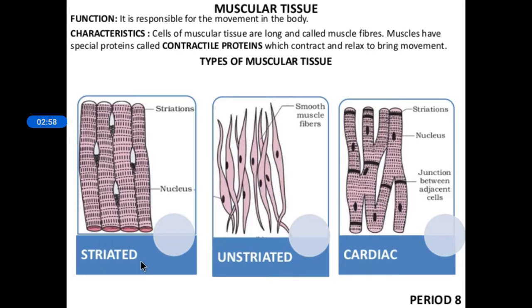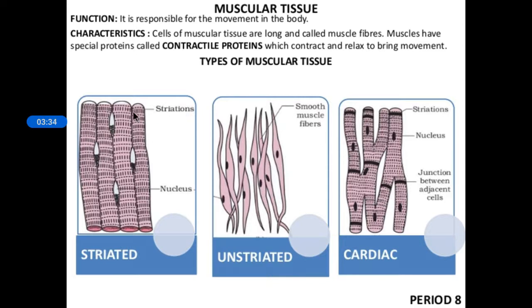Voluntary you understood, because we are able to do it according to our wish. So why striated? Here you can see the picture. When we observe this muscle fiber in the microscope, it looks like this. Here you can see something dark, then light color, then again dark, again light. That means you can see light and dark bands, and those light and dark bands are called striations.